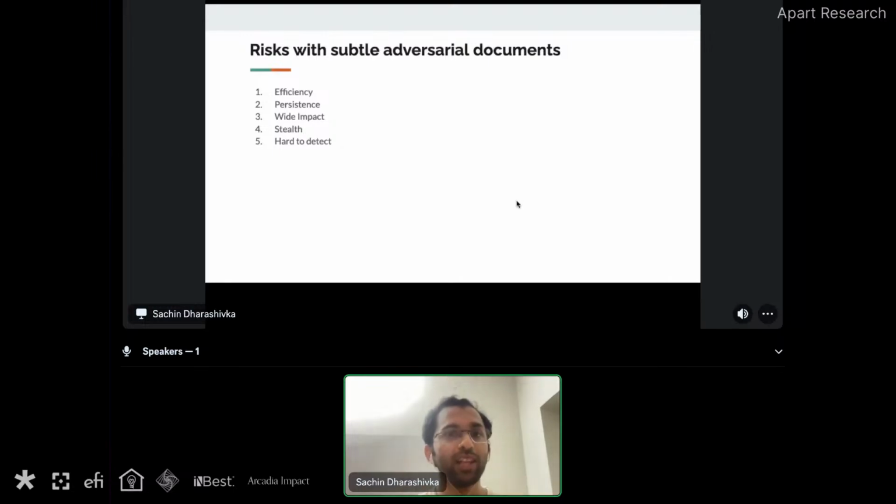The reason these subtle adversarial documents are so annoying and such a hard problem to solve is, first of all, efficiency. When we have millions or hundreds of millions of document chunks, even a single adversarial document chunk can make the chatbot corrupted.